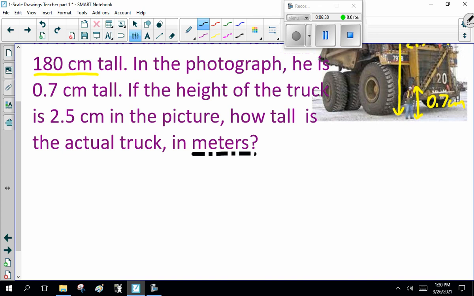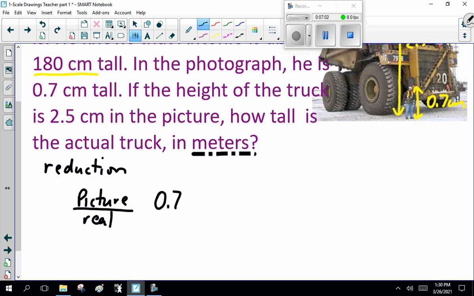I want to point out this is a reduction. The truck is actually bigger than 2.5 centimeters. Now, I'm going to do picture over real. Do I have to do it this way? No, but I know my picture of Antonio is 0.7 centimeters tall, and in reality is 180 centimeters tall.